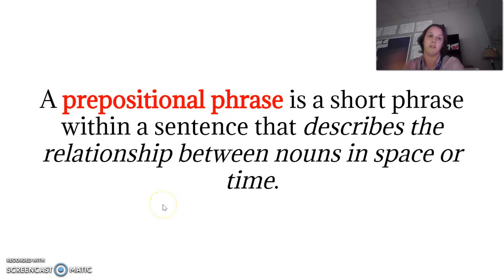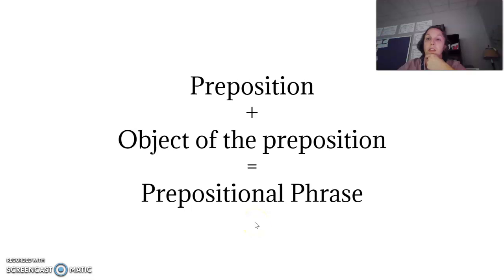Cool. So prepositional phrase. In general, it's a short phrase within a sentence that describes the relationship between nouns in space or time. Examples would be like in a house, on the street, with a friend, because of this, etc. Prepositional phrases are typically made up of 2 parts. You've got the preposition, the little word like in, on, near, behind, in front of, and then the object of the preposition. In the trash can, behind the house, above the cloud. So in those examples, the second word, cloud, trash can, house, those would be the object of the preposition. The preposition and the object of the preposition come together to make a prepositional phrase.